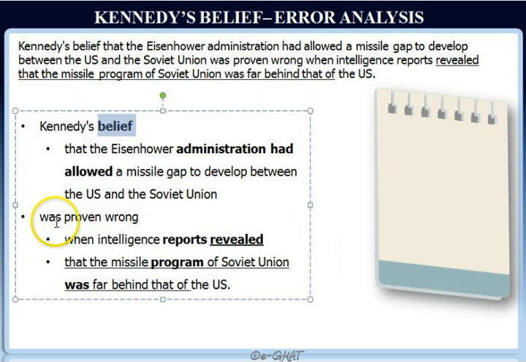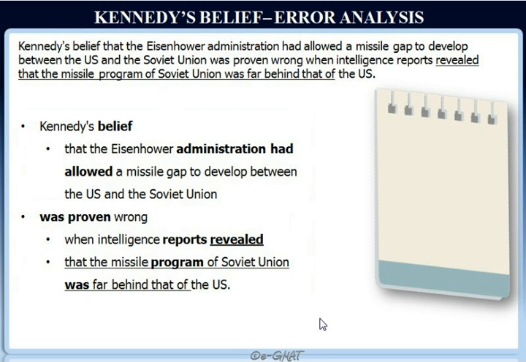Let's also mark the subject and the verb of our main clause here. Now there are four clauses here, so clearly if there is any verb sequencing, we need to make sure it is expressed using the correct verb tenses. So we have our first verb here, had allowed, then we have our second verb, was proven wrong, then revealed is the third verb, and fourth verb is was far behind.